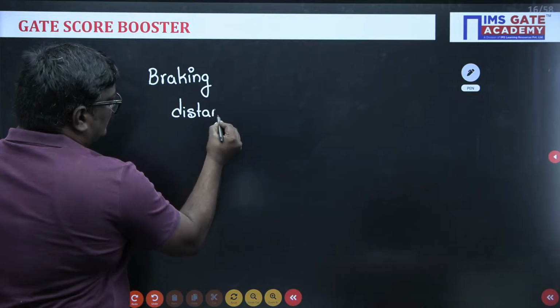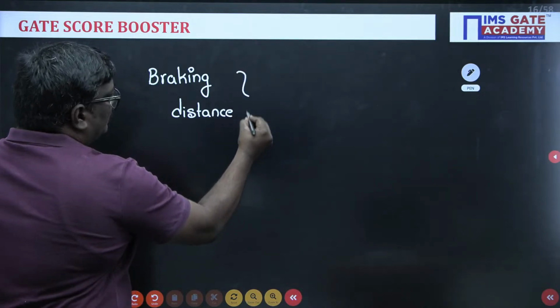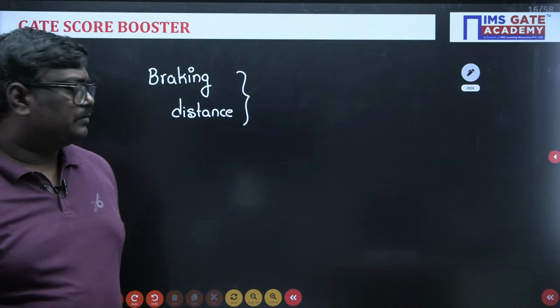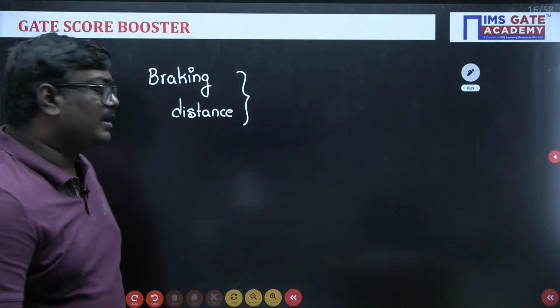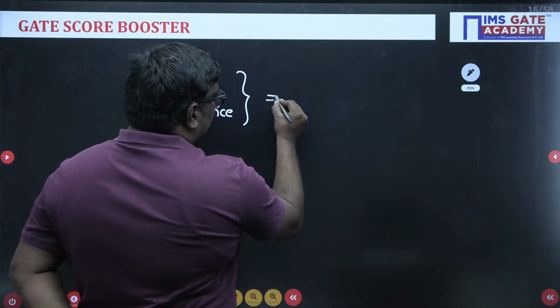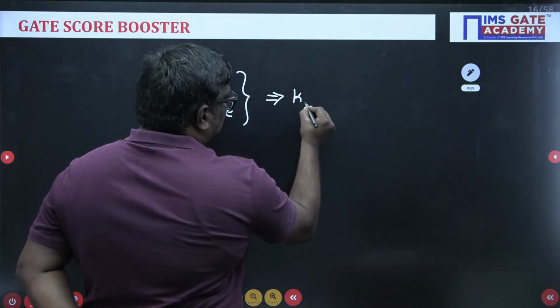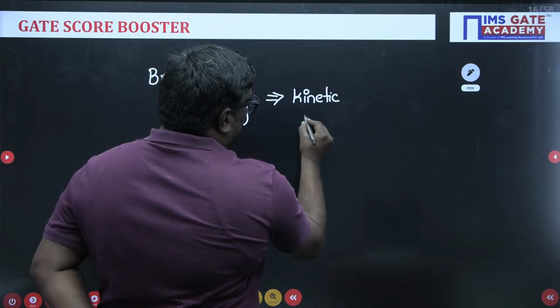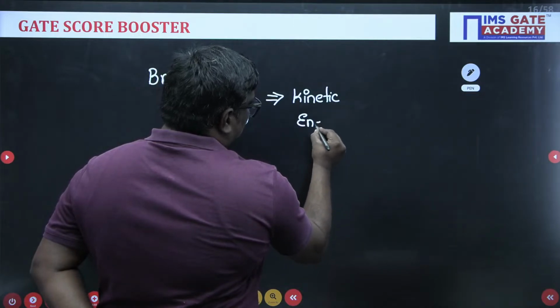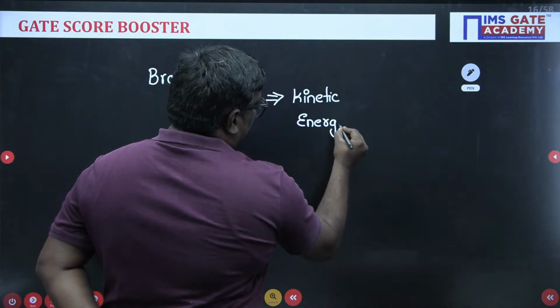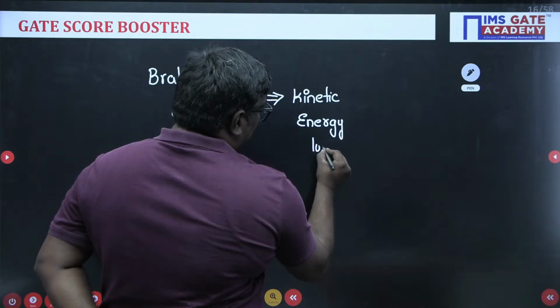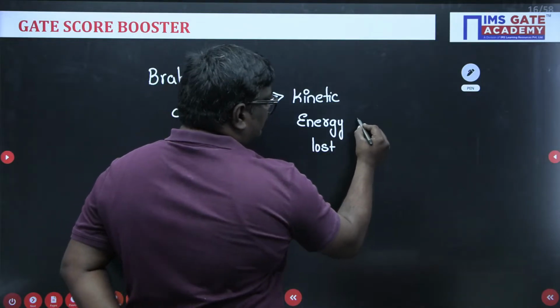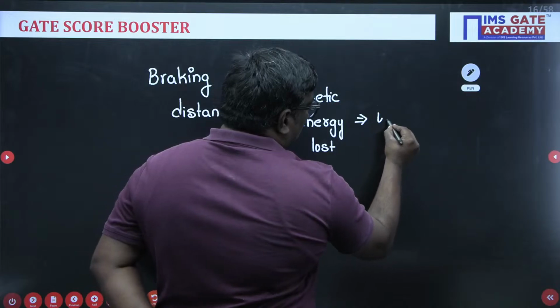So, students, what do you mean by braking distance? Braking distance is defined as kinetic energy lost, which is equal to the work done to stop the vehicle.